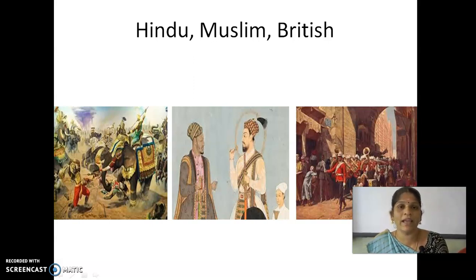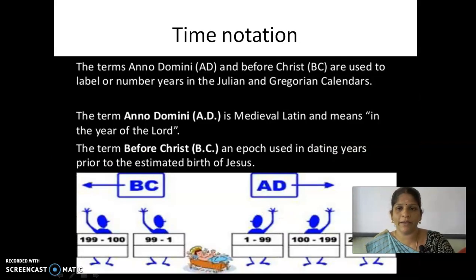In that one they classified into notations. The terms Anno Domini (AD) and Before Christ (BC) are used to label or number years in the Julian and Gregorian calendars. The Gregorian calendar was invented by Pope Gregory.